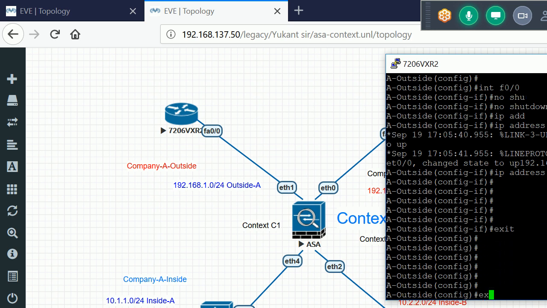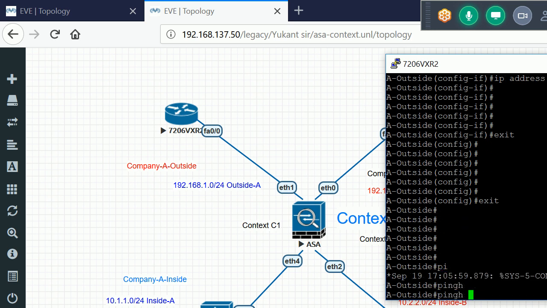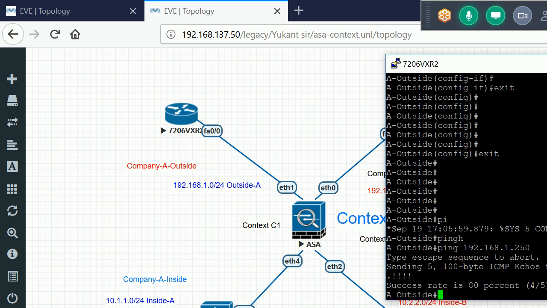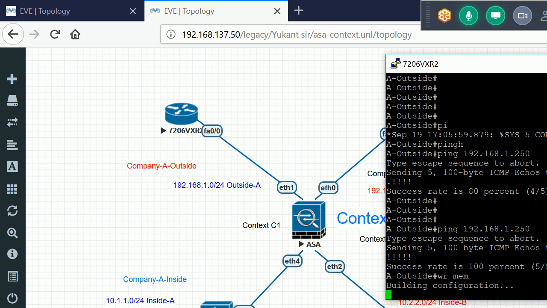And exit from here. If I initiate the ping to my firewall, ping 192.168.1.250, I am able to ping. Okay, so I am able to reach my firewall. So this is working properly. Let me save the config.